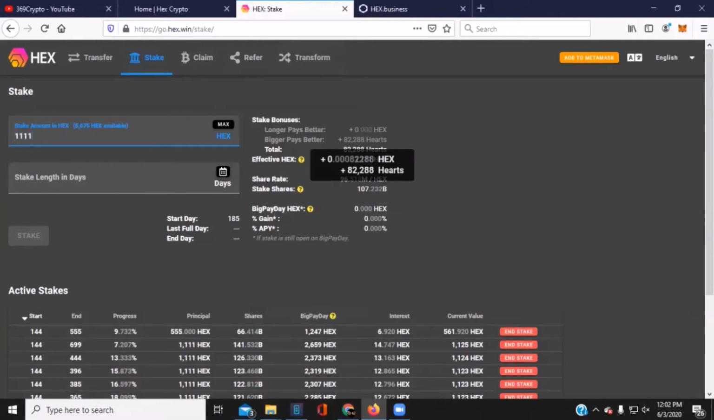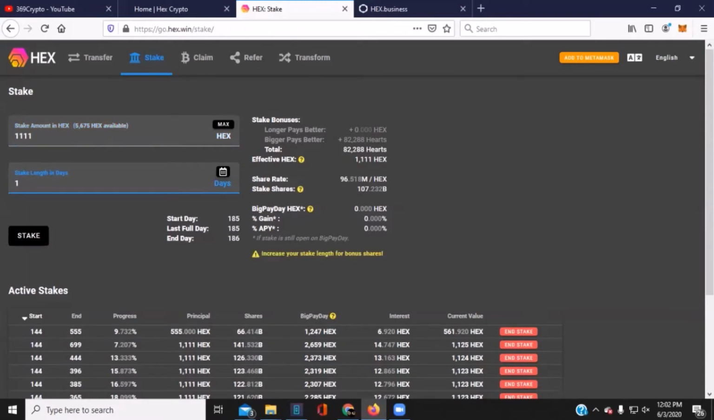You get a 10, depending on the length and the stake. So bigger pays better and longer pays better. Since we haven't entered any days into this function here to equate it out, we can do the math if we did it for, say, 1 day. Okay, increase your stake length for bonus shares. Yeah, 1 day is kind of silly for that small amount. Okay, so the bigger pays better bonus comes in.